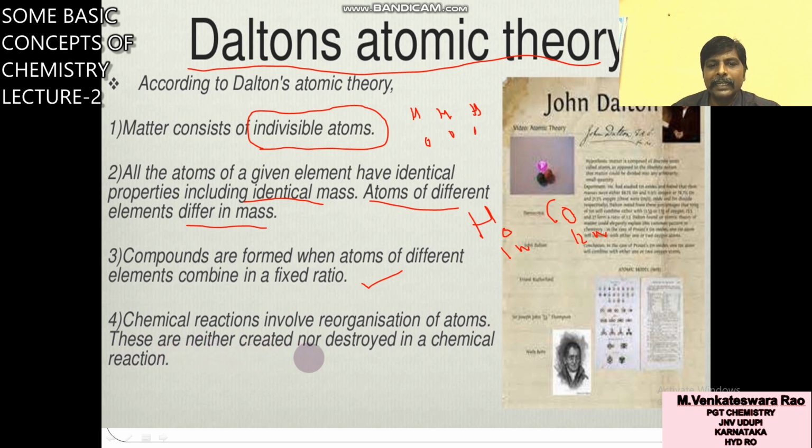These are neither created nor destroyed in a chemical reaction. That means it is the law of conservation of mass. This point supports the law of conservation of mass. This point supports the law of definite proportion, fixed ratio. Okay. So this is about Dalton's atomic theory.